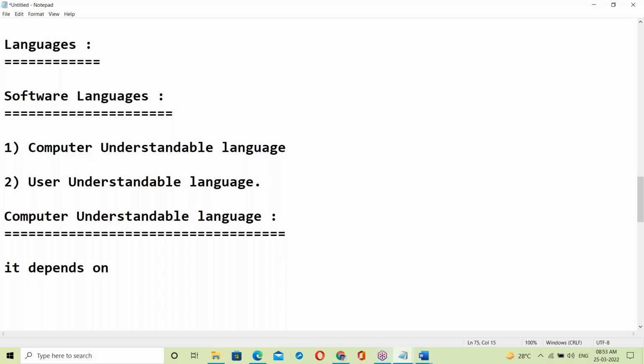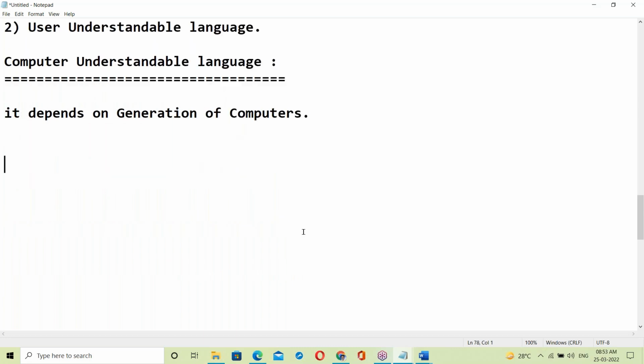Computer understandable language depends on the generation of computers. Now one more question: how many generations of computers are there? Can you answer this question? Very simple question.